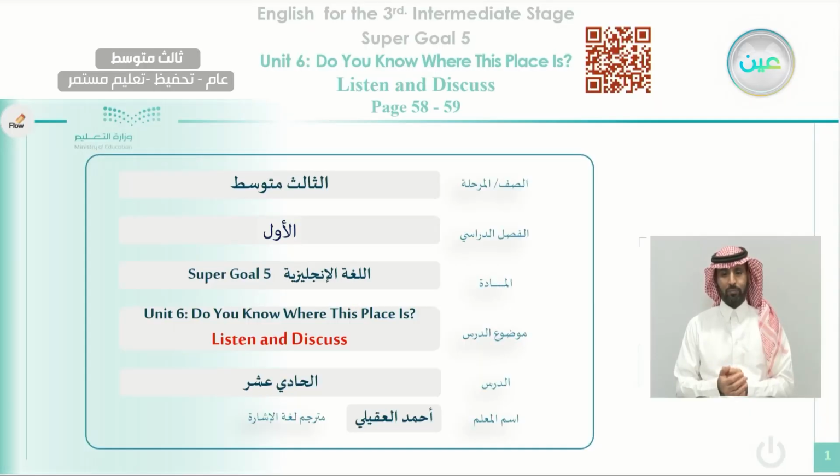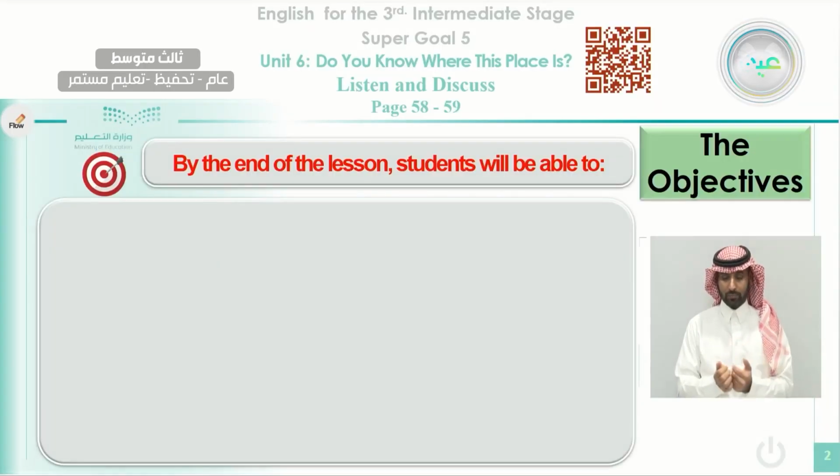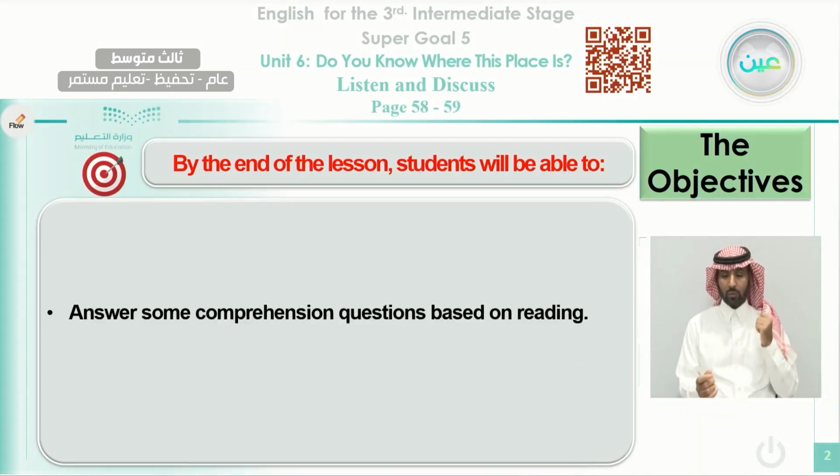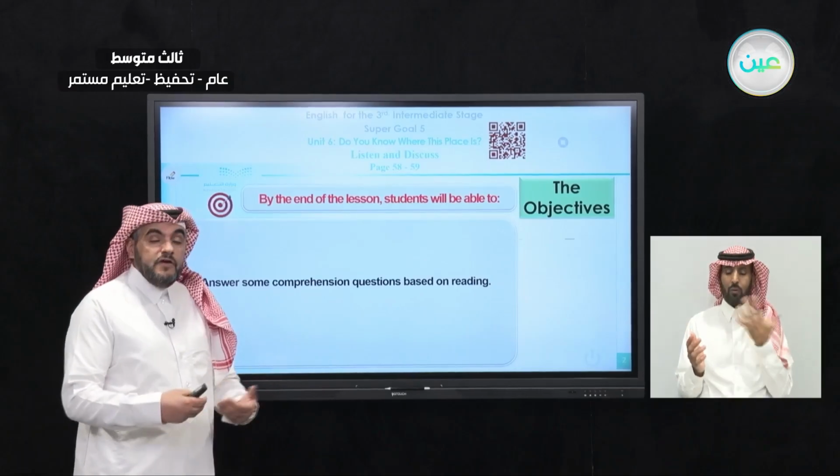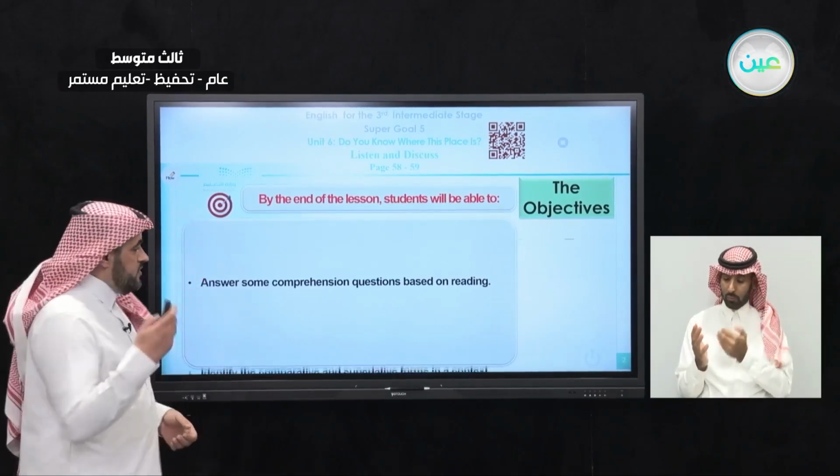As always, we start our class by reviewing the objectives, what we are planning to achieve at the end of this class with students. At the end of this class, students will be able to answer some comprehension questions based on reading. They will read some texts, 5 texts, then they will answer some comprehension questions.